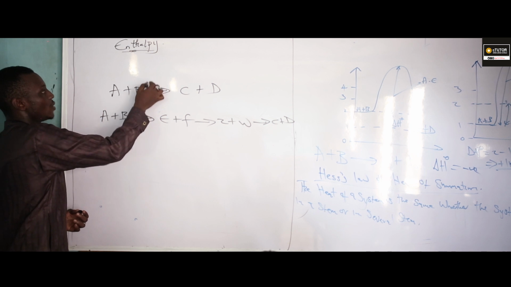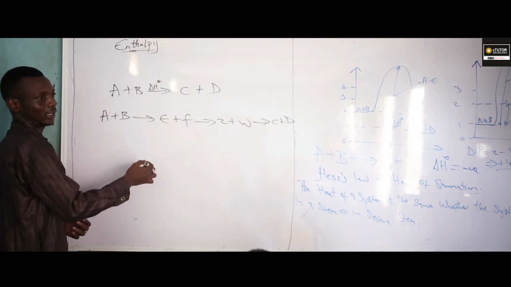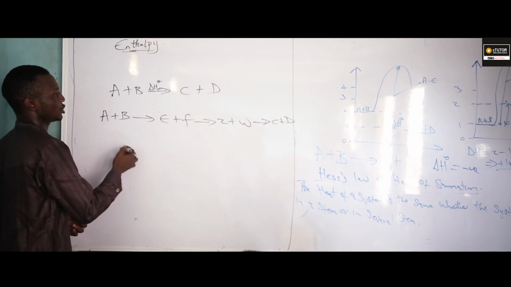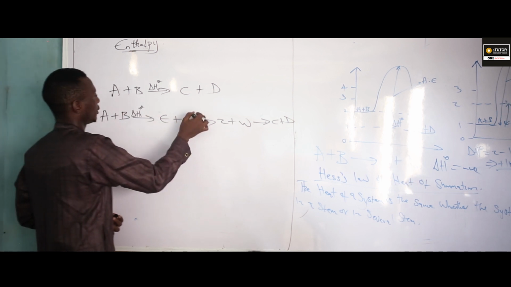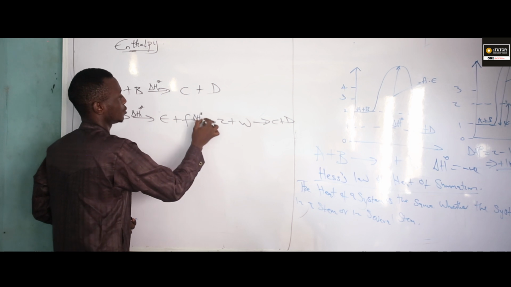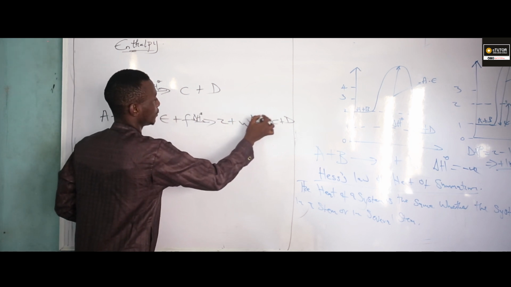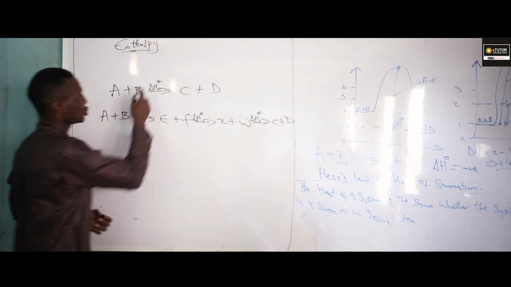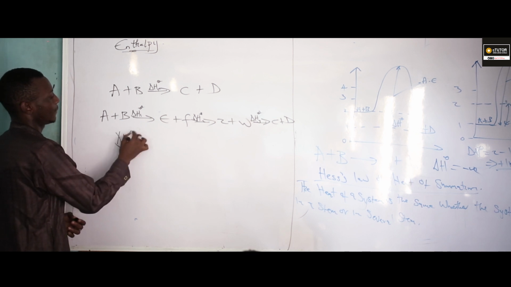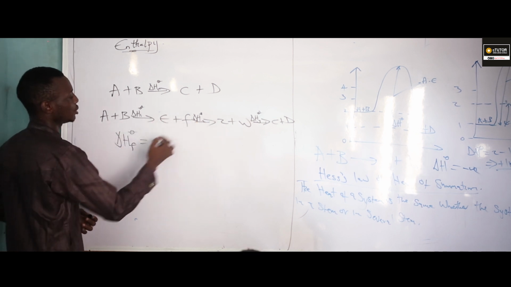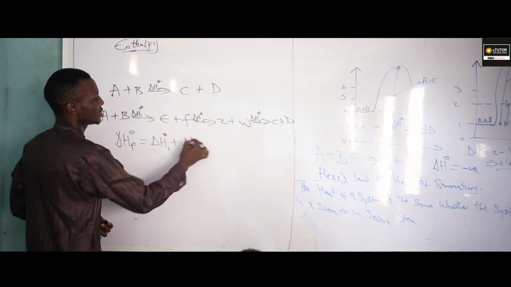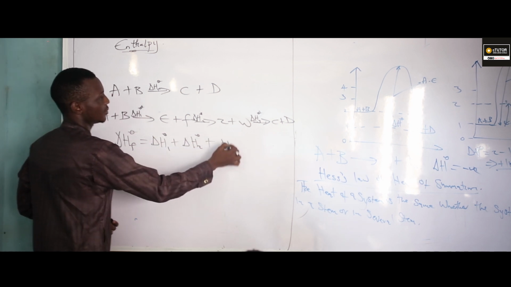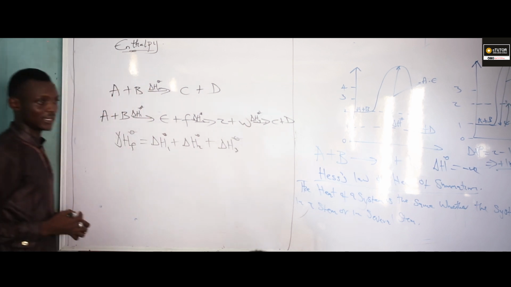That means if we have our delta H here, for the reaction, we're going to have this. 1, I have this, 2, and I have another one, 3. So this will give me the summation of all of this: delta H1 plus delta H2 plus delta H3. Do you get it?